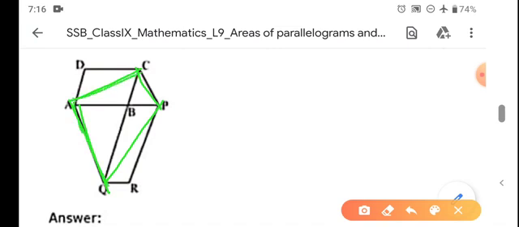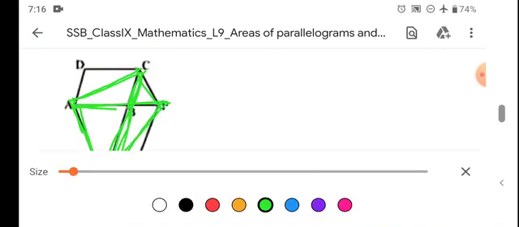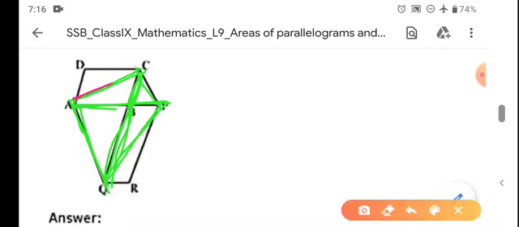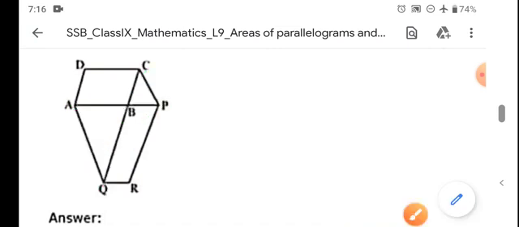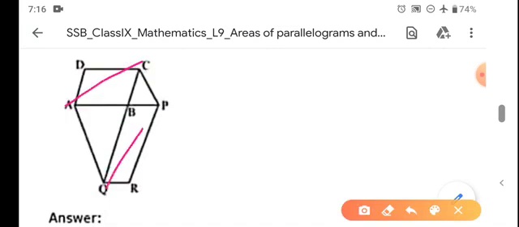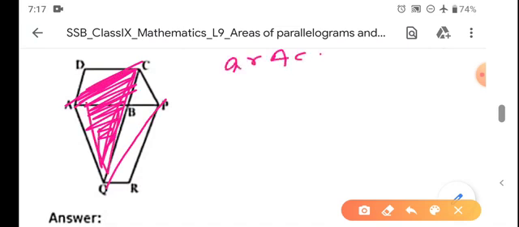So I can write that ACQ and APQ have the same area. Both lie on the same base and between the same parallels. Area of ACQ is equal to area of APQ.